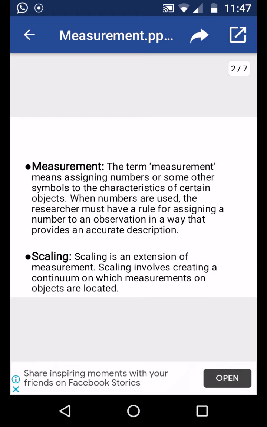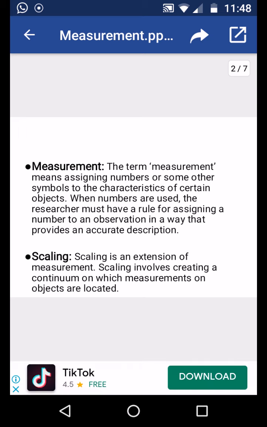Now, let us look at the meaning of measurement. Measurement means assigning numbers or some other symbols to the characteristics of certain objects. So, when numbers are used, the researcher must have a rule for assigning a number to an observation in such a way that it provides an accurate description. For example, qualitative terms like satisfied, not satisfied, dissatisfied. How do we give a number for that? Now, there is a rating scale like the Likert rating scale, which says highly satisfied is 5 and highly dissatisfied is 1. So, this is now measurement, assigning numbers.